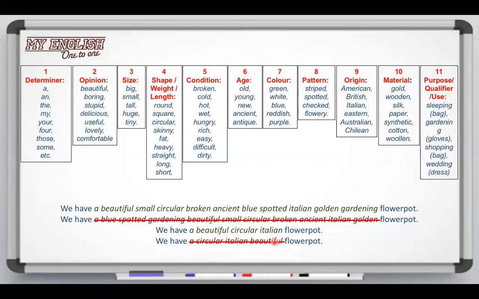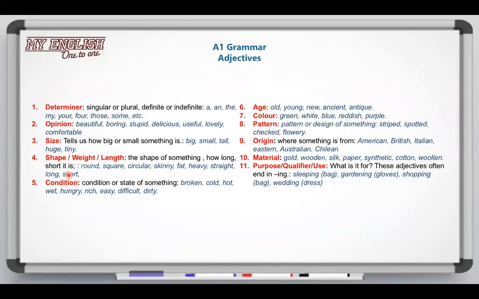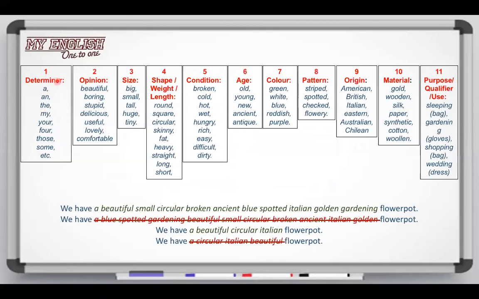So anyway, remember to memorize this order and these categories. We're going to give you a list of adjectives in the correct order and categories, okay? In the link in the description. Let's just continue. Very quickly, we're going to be checking these categories, all right?